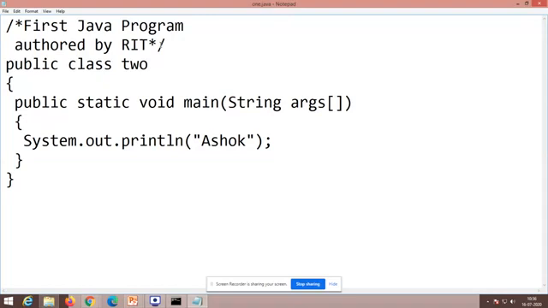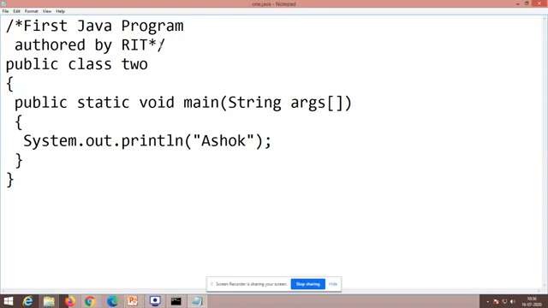Static. What is the purpose of using the static keyword in the main method? People who are familiar with C++ will know that whatever content I am giving within the class will be accessed by an object only. So, have a note on this: without creating the object, if I need to access any method which is available inside the class, I have to use the static keyword.